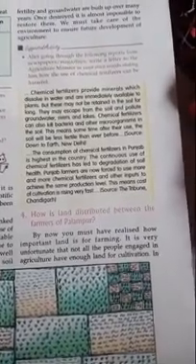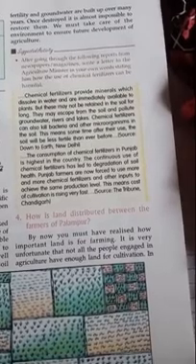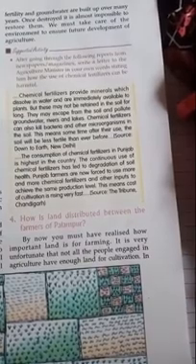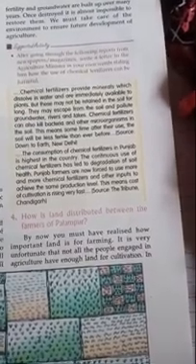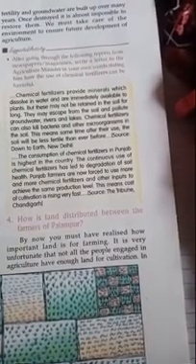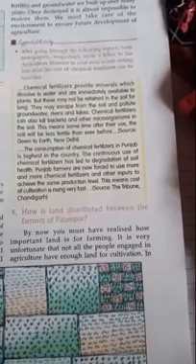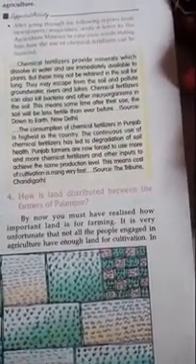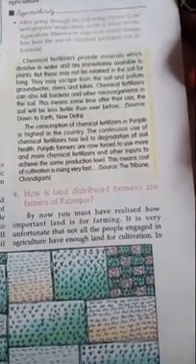Chemical fertilizers provide minerals which dissolve in water and are immediately available to the plants, but these may not be retained in the soil for long. They may escape from the soil and pollute groundwater, rivers, and lakes. Chemical fertilizer can also kill bacteria and other microorganisms in the soil. This means that after their use, the soil will be less fertile than ever before. So it is also a very adverse effect of the modern methodology which is used after the green revolution in India.